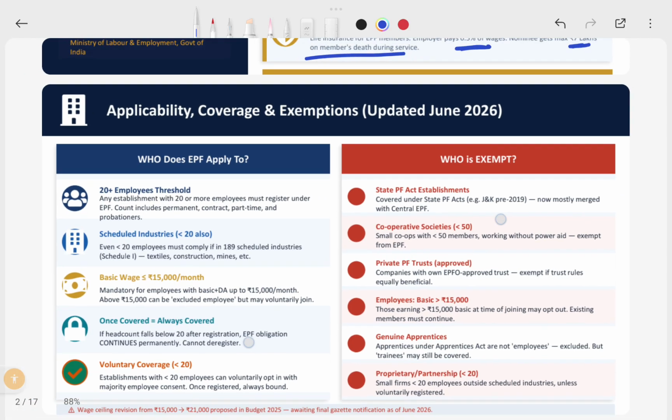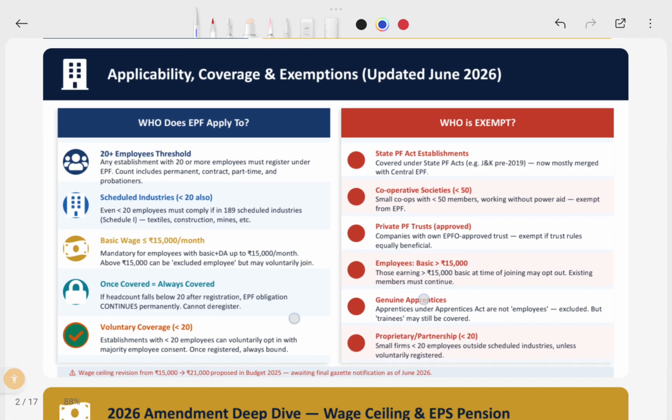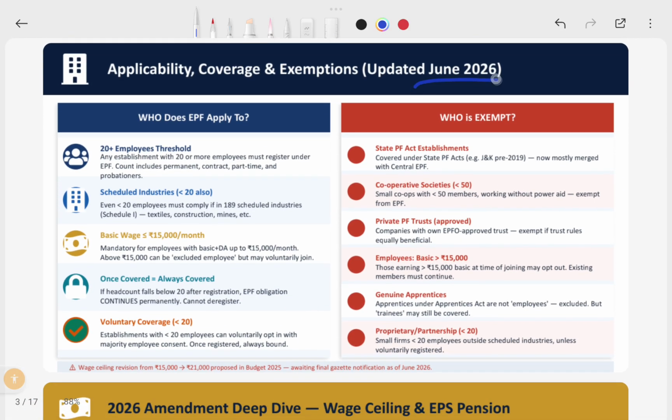First of all, we will see applicability and coverage. Based on the latest updates, who is applicable for the PF Act? First, any establishment with 20 or more employees must register for EPF. Employee count includes permanent, contract, part-time, and probation. Everyone has to be counted for this 20. Earlier it was only for permanent employees. Now it has changed from year to year. So you should check all your employees count, even if they are on contract or part-time.